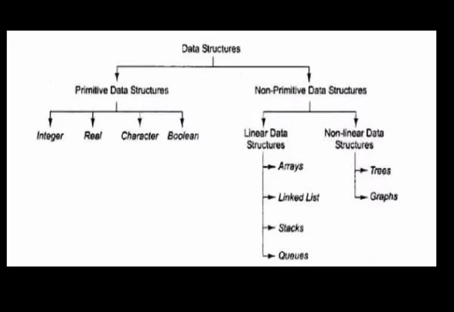Data arranged in a sequential way is called linear data structures, and data arranged in a random way is called non-linear data structures. Types of linear data structures are arrays, list, stack, and queue. Types of non-linear data structures are trees and graphs. Trees are again divided into binary tree and binary search tree, and all that we'll discuss later.